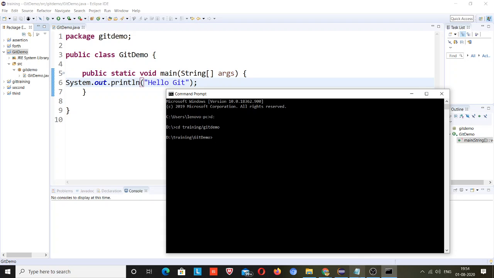After that there are two commands. You need to first provide the credentials, because if you do not provide the credentials, anyone can push anyone's code. That is not right from the security point of view, because in the office we use LAN cables and LAN wires. So for security purposes, you need to provide your credentials.